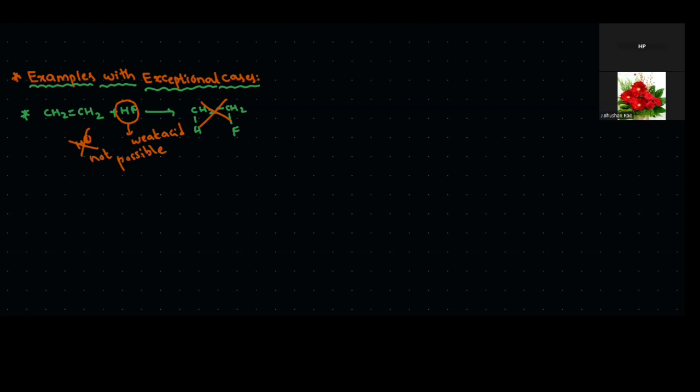If a reaction is given like this, a propene molecule reacting with HI, generally we expected the product to be the iodo compound, the expected product. But in this given condition it is also not possible.